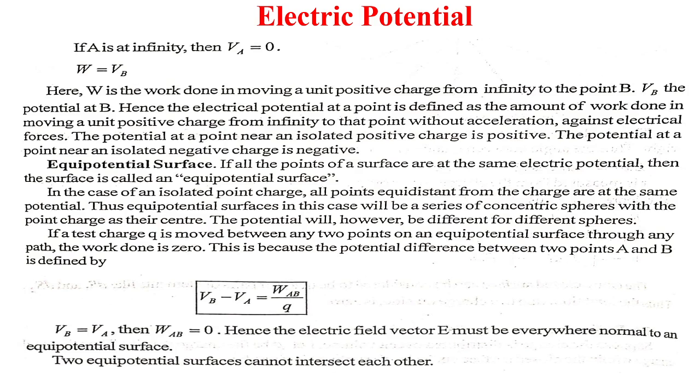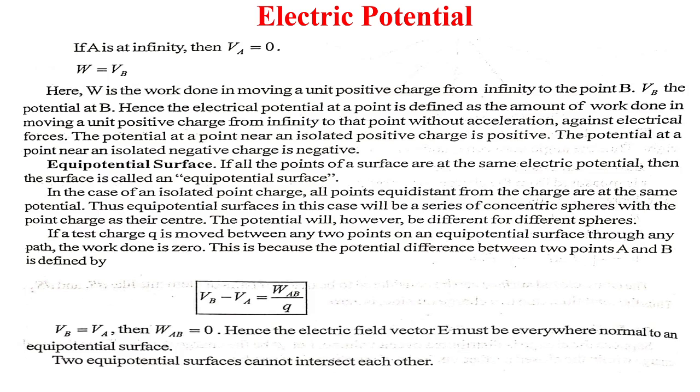We know that a free positive charge in an electric field tends to move along the direction of the field. When a positive test charge is brought opposite to the direction of the electric field, work is done against the Coulomb's forces of repulsion.